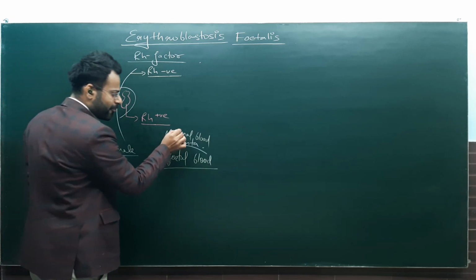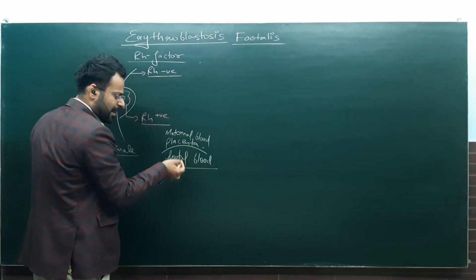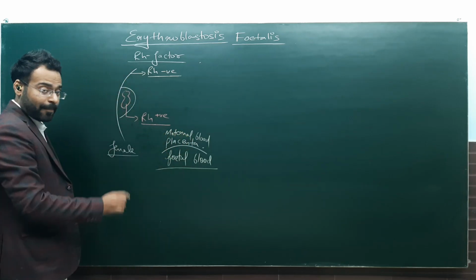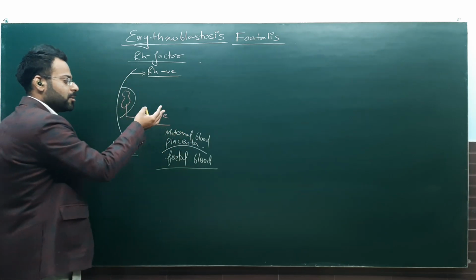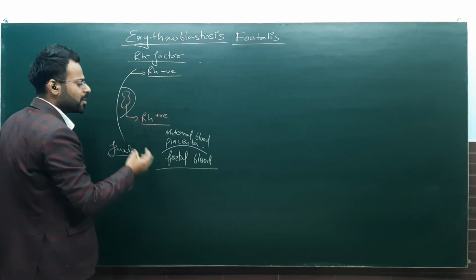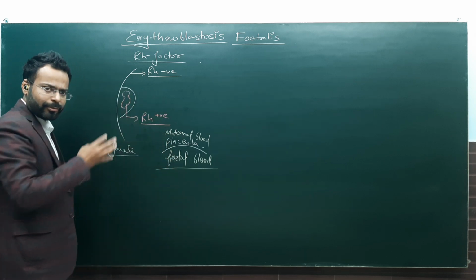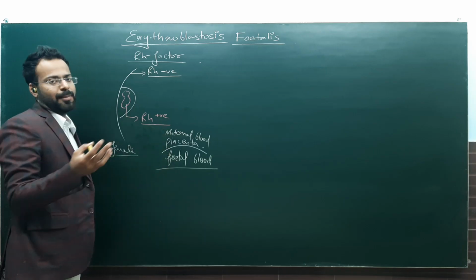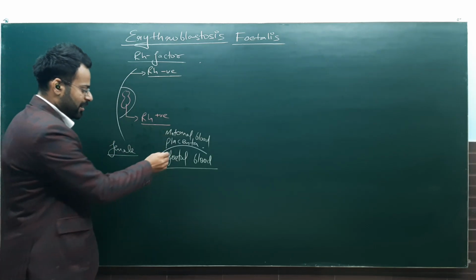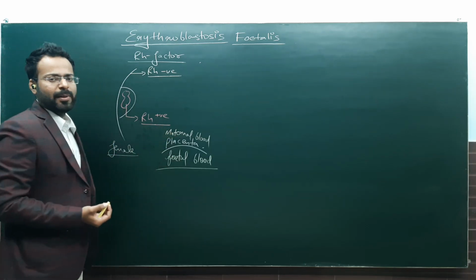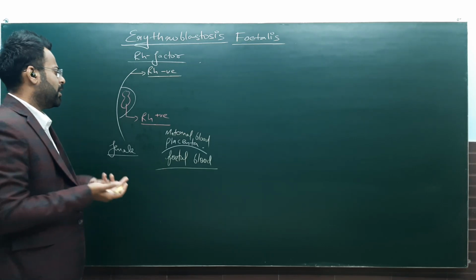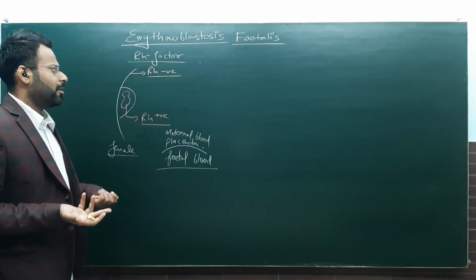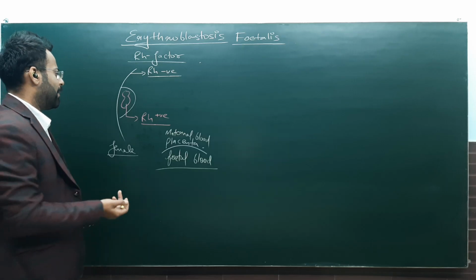No RBCs from here move to here, neither RBCs from here move to here. There is no movement of RBCs. Yeah, the oxygen may diffuse, the CO2 may diffuse, the ammonia may diffuse, things may diffuse, the antibodies may move, okay, but there is no movement of the RBCs. So fetal RBCs are not exposed to the maternal blood. Maternal blood does not know what is Rh positive, so they do not produce any kind of antibodies. Nothing happens to the fetus.